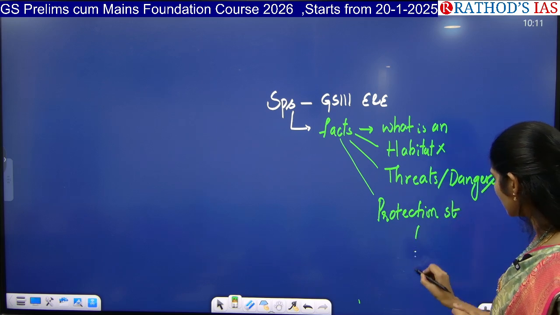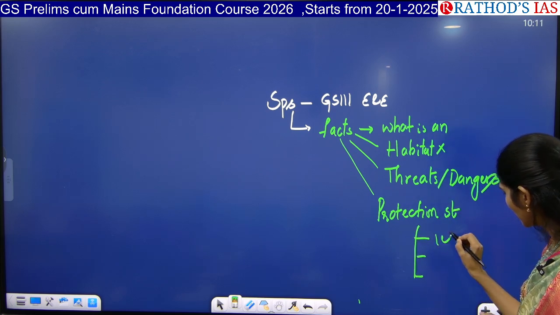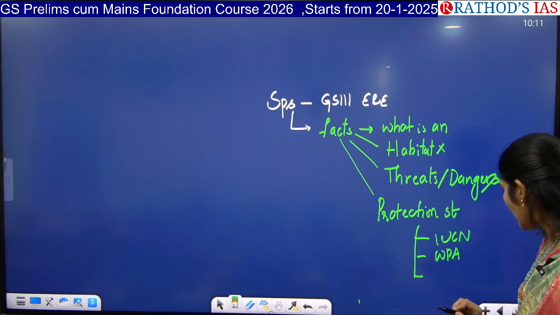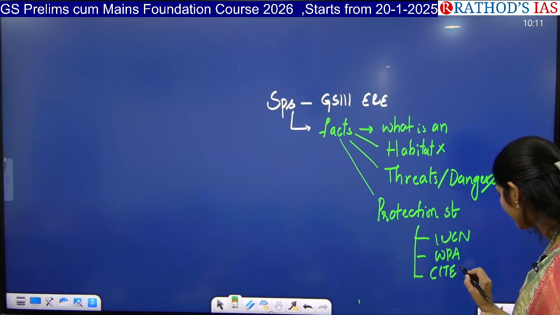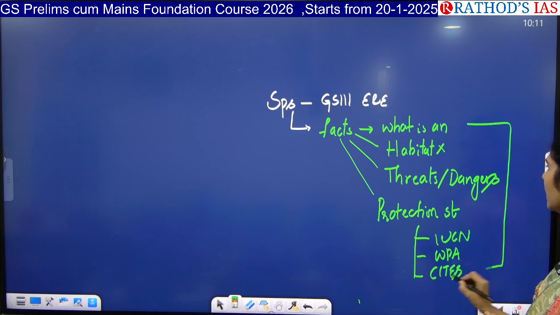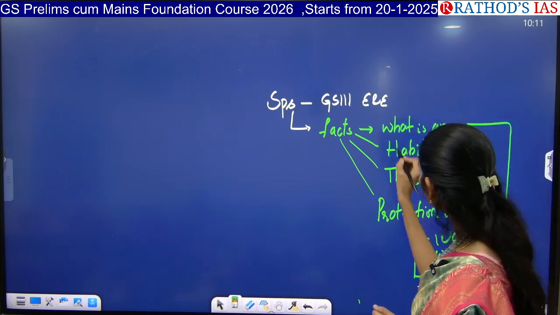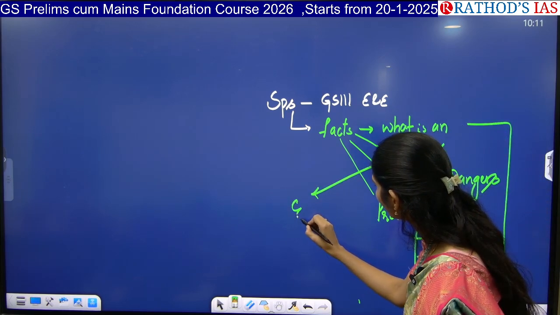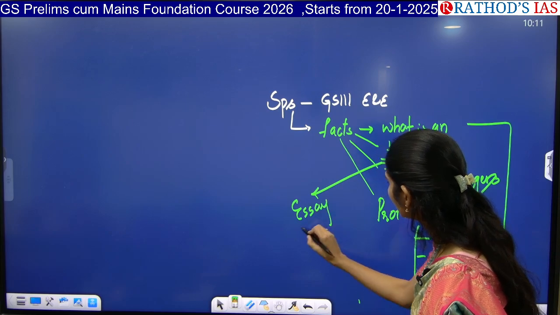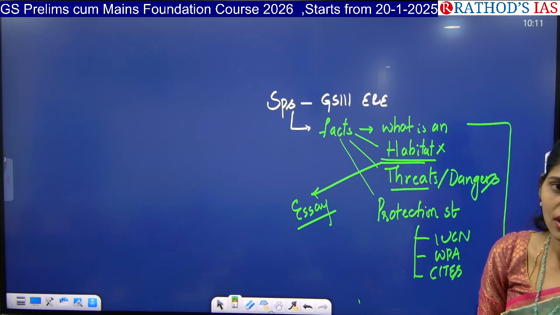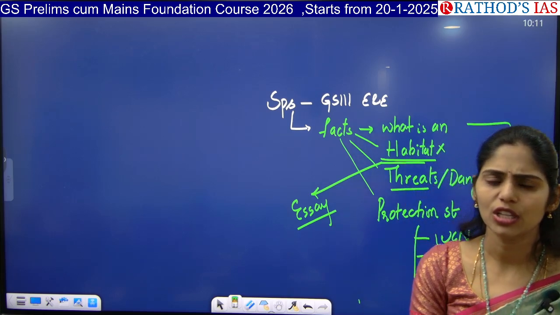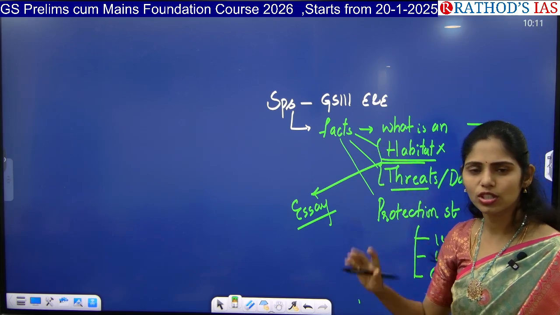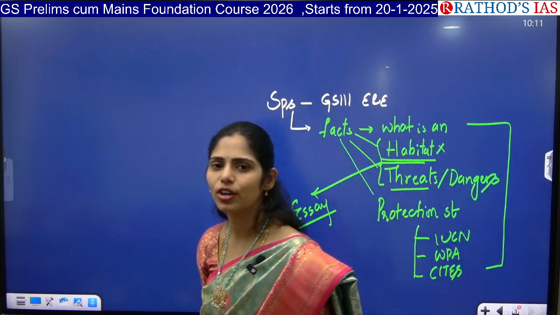In this protection status you have to see three things. One is the IUCN Red List, the next one is the Wildlife Protection Act, and the next one is CITES. If you see all these things, then your work is done. And these facts, whatever you read about habitats and threats, you can use even in your essay. If you are writing any essay regarding conservation of animals or protection of the environment, ecosystem, biodiversity, in any area you can use these two areas. So it is important not only for your prelims, it is important for your mains too.